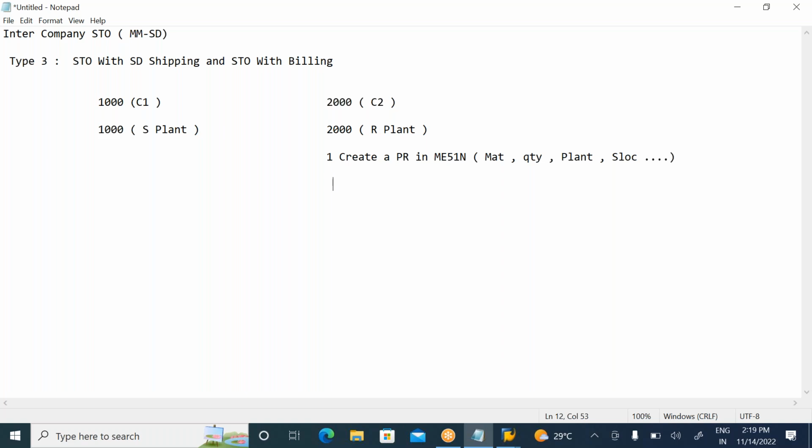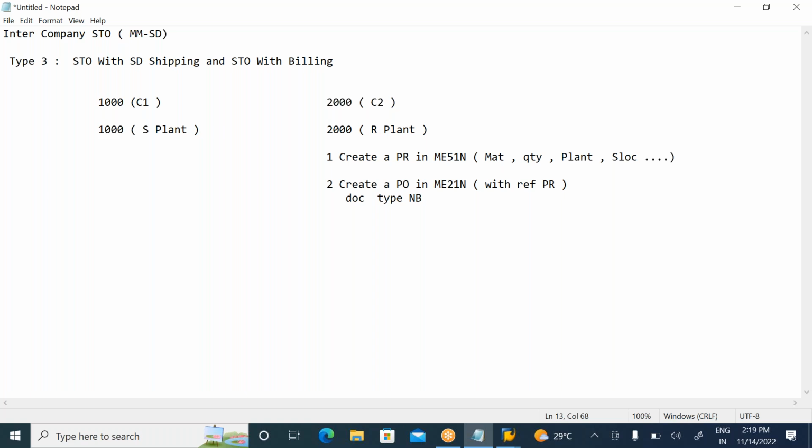So it will go to the purchasing department. The purchasing department people will create a PO in the ME21 transaction code with reference to the PR. With reference to the PR, they will create a PO. But what document type will they take here? Which document type will they take here?